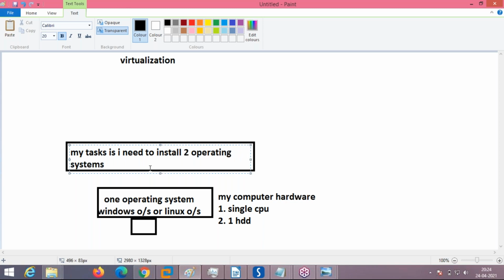But what I have is only one desktop computer or one laptop computer. Can I install 2 operating systems in a single hardware, in a single desktop? Any idea? Prashant and Bhupesh, I'm asking. I am having only one desktop or one laptop, which has one CPU, one hard disk and all the things, only one. Is there any chance I can actually install 2 operating systems?